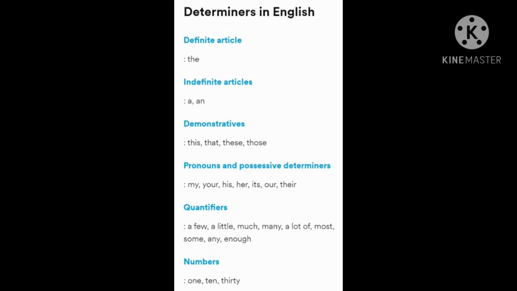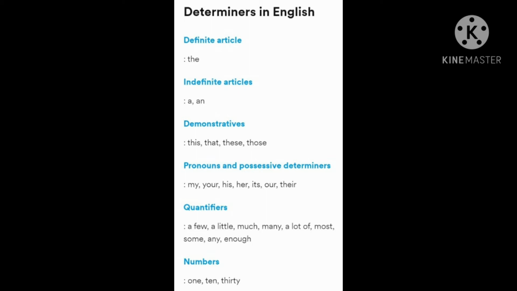The near demonstratives, this and these, TH is this and TH is these, and the far demonstratives, that and those, TH is that and THO is those. This and that are singular. These and those are plural.